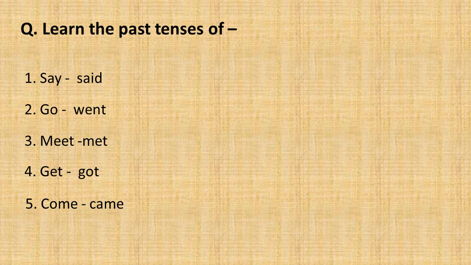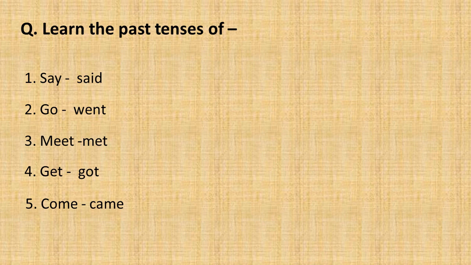For example, on the screen you can see say, go, meet, get, come. All these are action words. Say reflects the action of speaking. Go gives the action of going. Meet, action of meeting. Get, action of getting something. Come, action of coming.